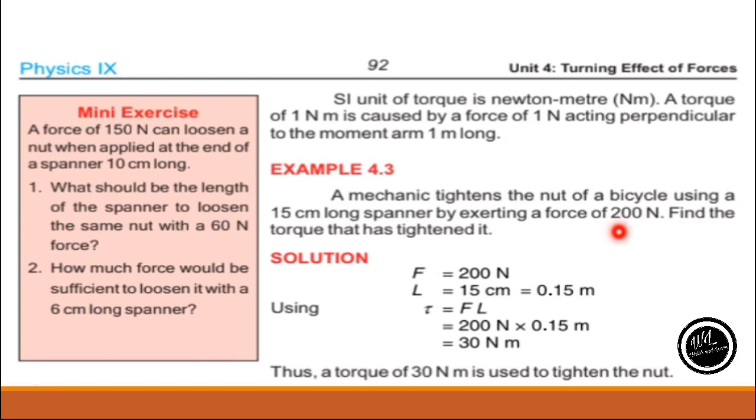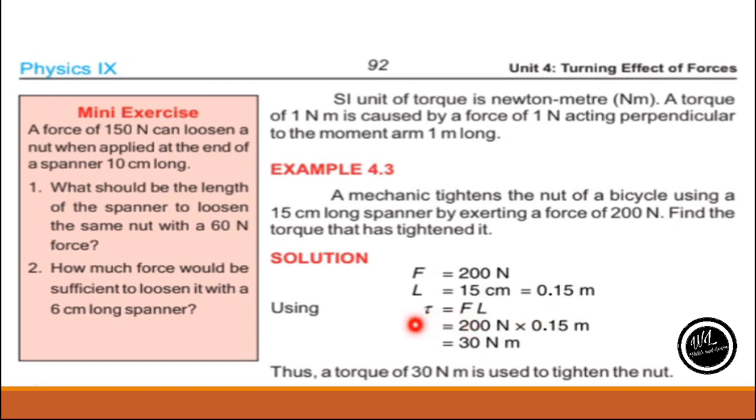So the force exerted on the long arm spanner is 200 Newton, and the spanner is 15 centimeter long. As you know, the unit of moment arm is meters. To convert centimeter into meters, we divide by 100. So it will be 0.15 meters.